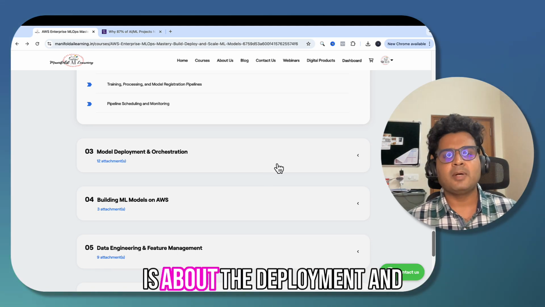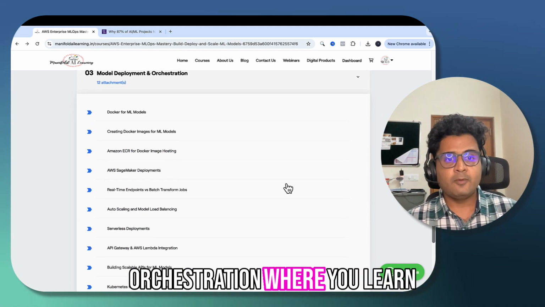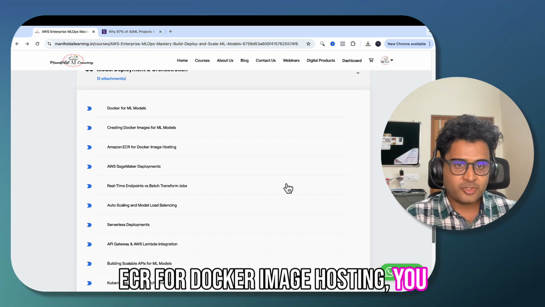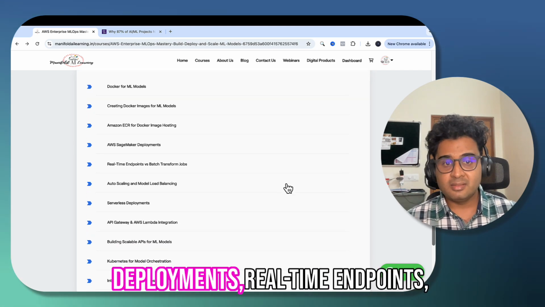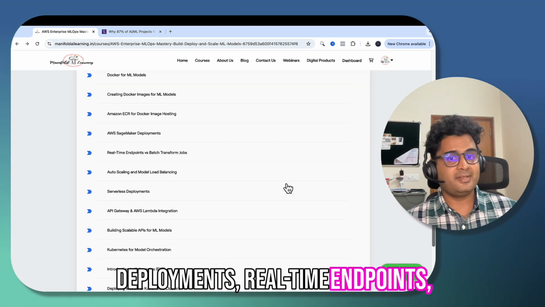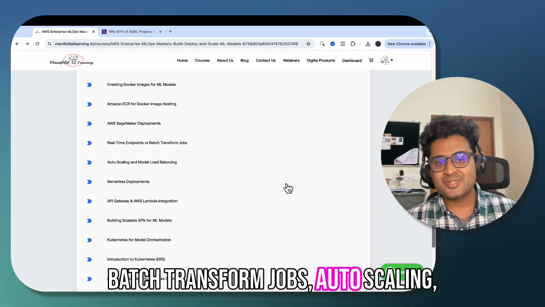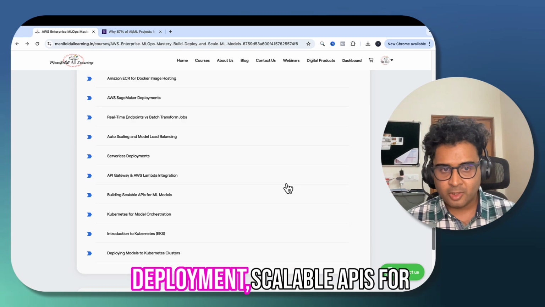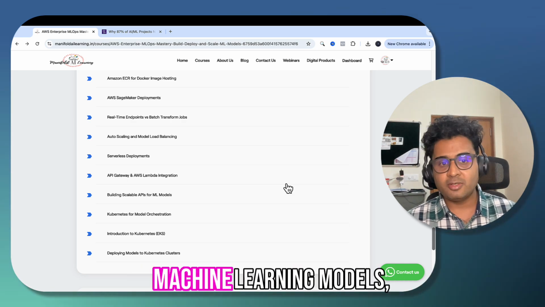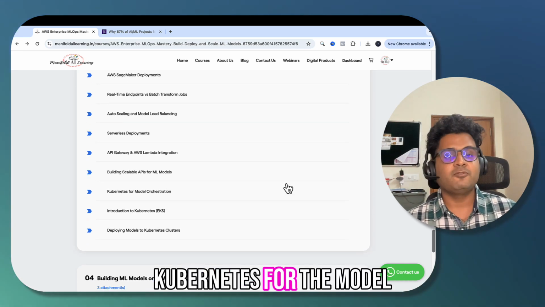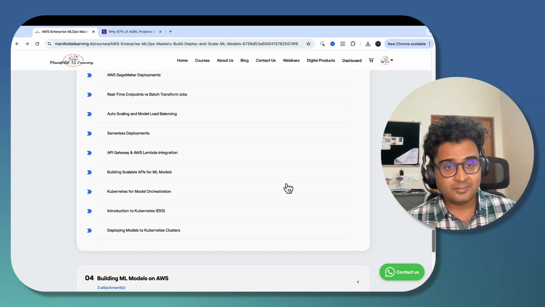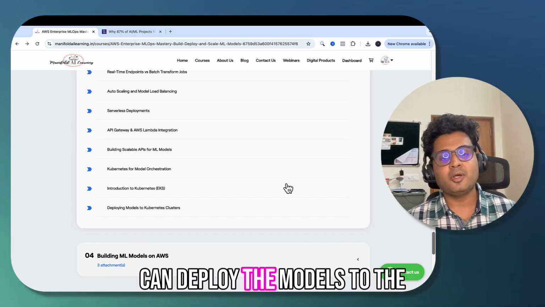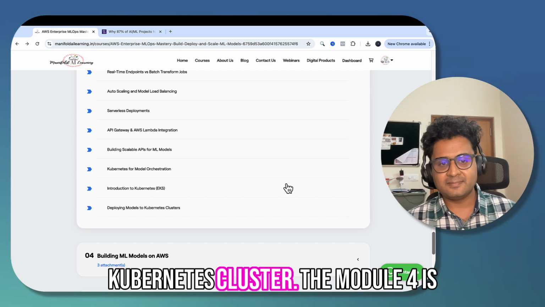The third module is about deployment and orchestration, where you learn about Docker and making use of ECR for Docker image hosting. You will learn about SageMaker deployments, real-time endpoints, batch transform jobs, auto-scaling, and model load balancing. You will learn about serverless deployment, scalable APIs for machine learning models, and Kubernetes for model orchestration. You will also have an introduction to EKS and how you can deploy models to a Kubernetes cluster.